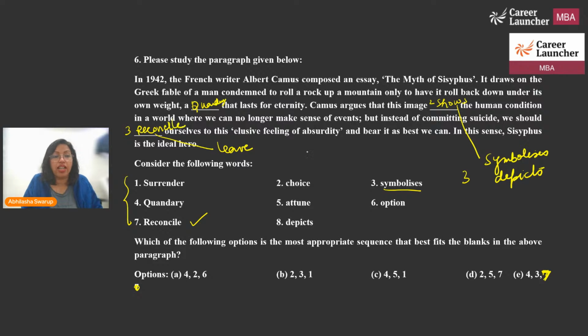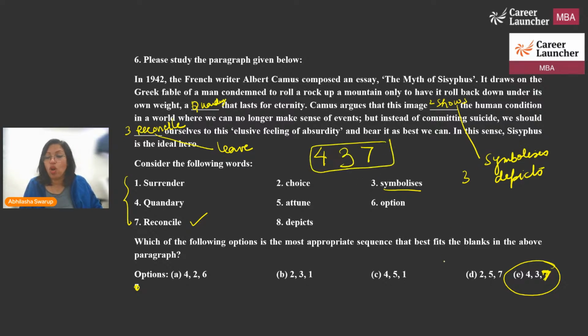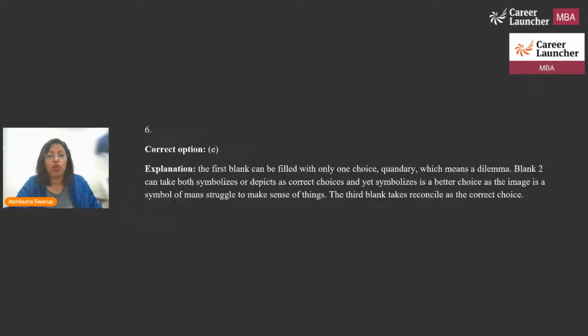So reconcile. So my three answers will be quandary, which is 4. My last answer will be 7. So with 4 and 7, of course, I only get one option. And symbolizes and depicts would have both worked, but we can take 4, 3, and 7. So 4, 3, and 7, that's option number E and the correct answer. Okay. All right, let's do the next one.